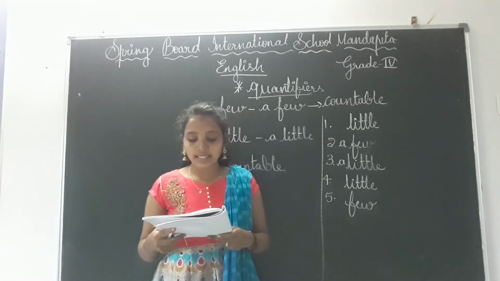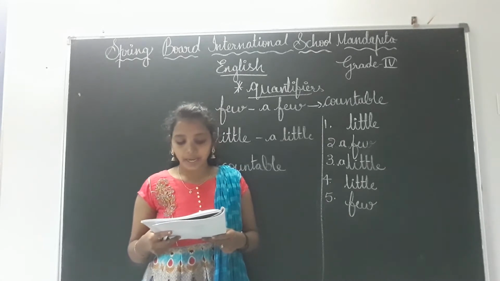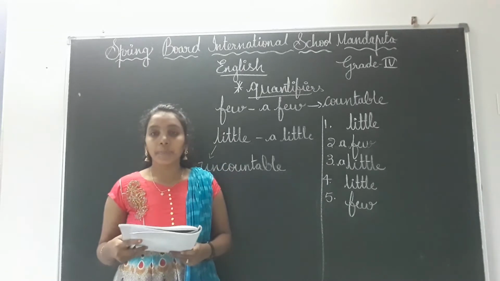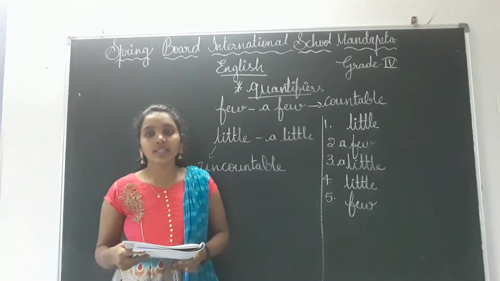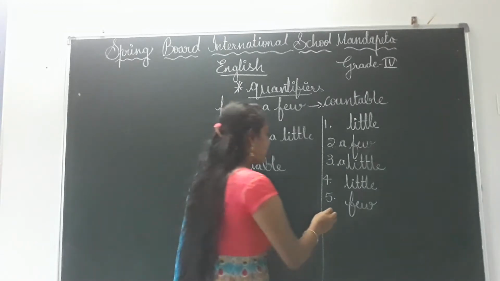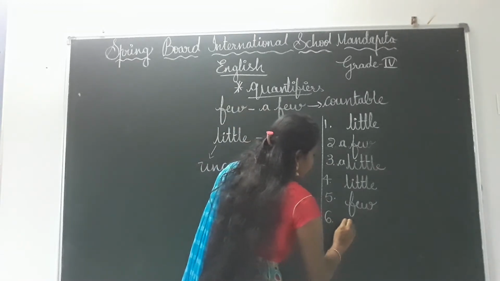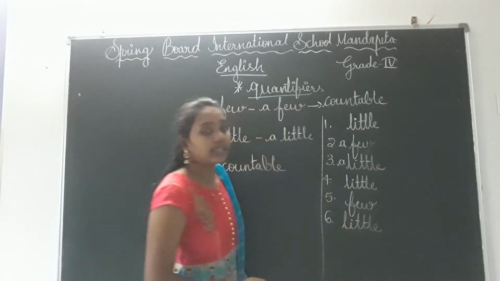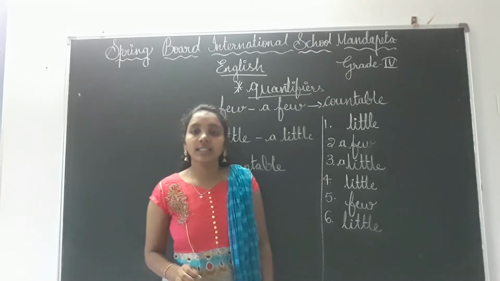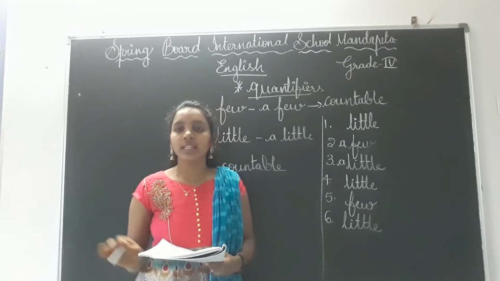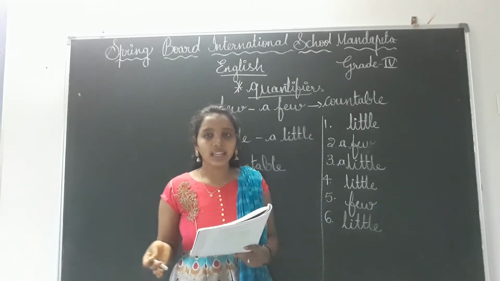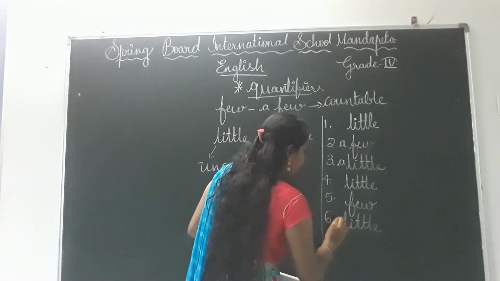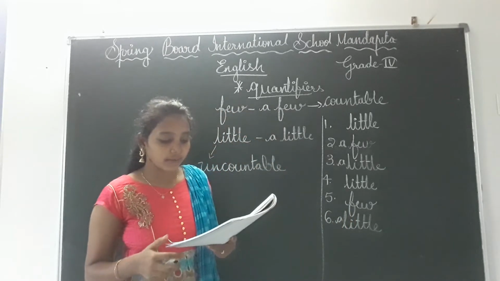And next, they had some tea and dash bread for breakfast. That means they had some tea and bread. Bread is countable or uncountable, children? Uncountable. Okay, bread is uncountable. That means you have to write little. Okay, little you have to write, and here they are telling that they already had it. That one is enough for them. Okay, they had tea and a little bread. Here we have to write a little. Okay children, a little bread for breakfast.